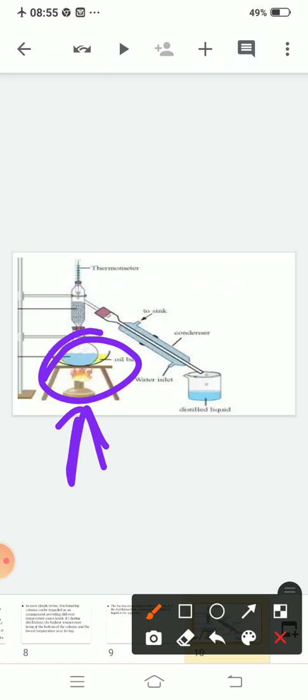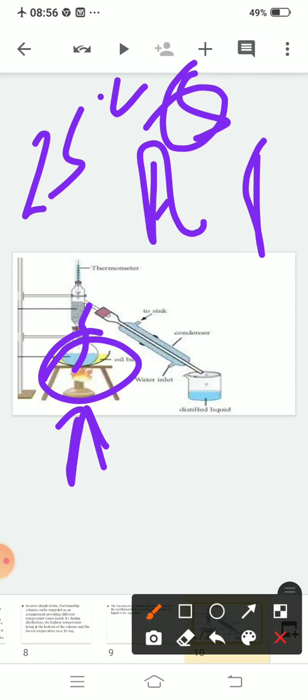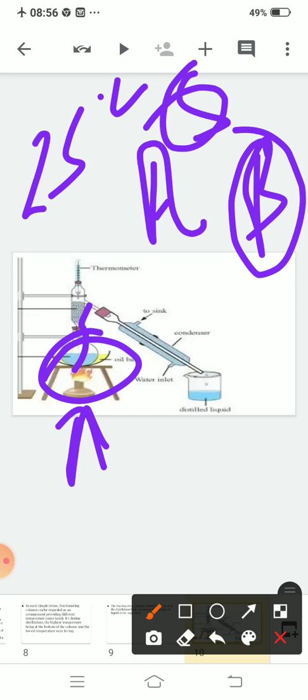Now, when you mix it and put it in the round bottom flask and apply heat, what will happen? At 25 degrees Celsius, component A will start evaporating. And after 5 to 10 minutes, it will not completely evaporate, but after 5 minutes, component B will also start evaporating because now the temperature reaches 30 degrees Celsius. Clear?